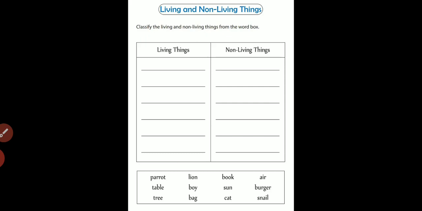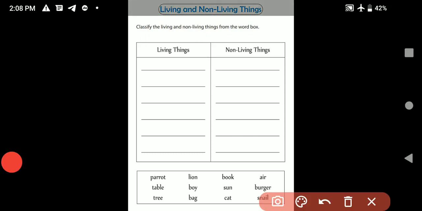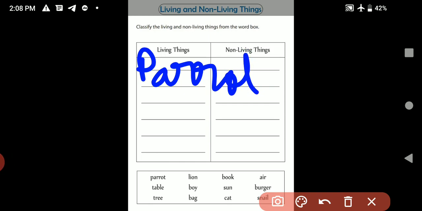Like, see, start from the parrot. Parrot is a living thing or non-living thing? Parrot is a living thing. So you have to write here, parrot. Then lion. Lion is a living thing. You have to write here. Book is a non-living thing. You have to write here. Air, living thing or non-living thing? Non-living thing. You have to write in the non-living thing column. Table, non-living thing. Boy, living thing. Then you have to write here.